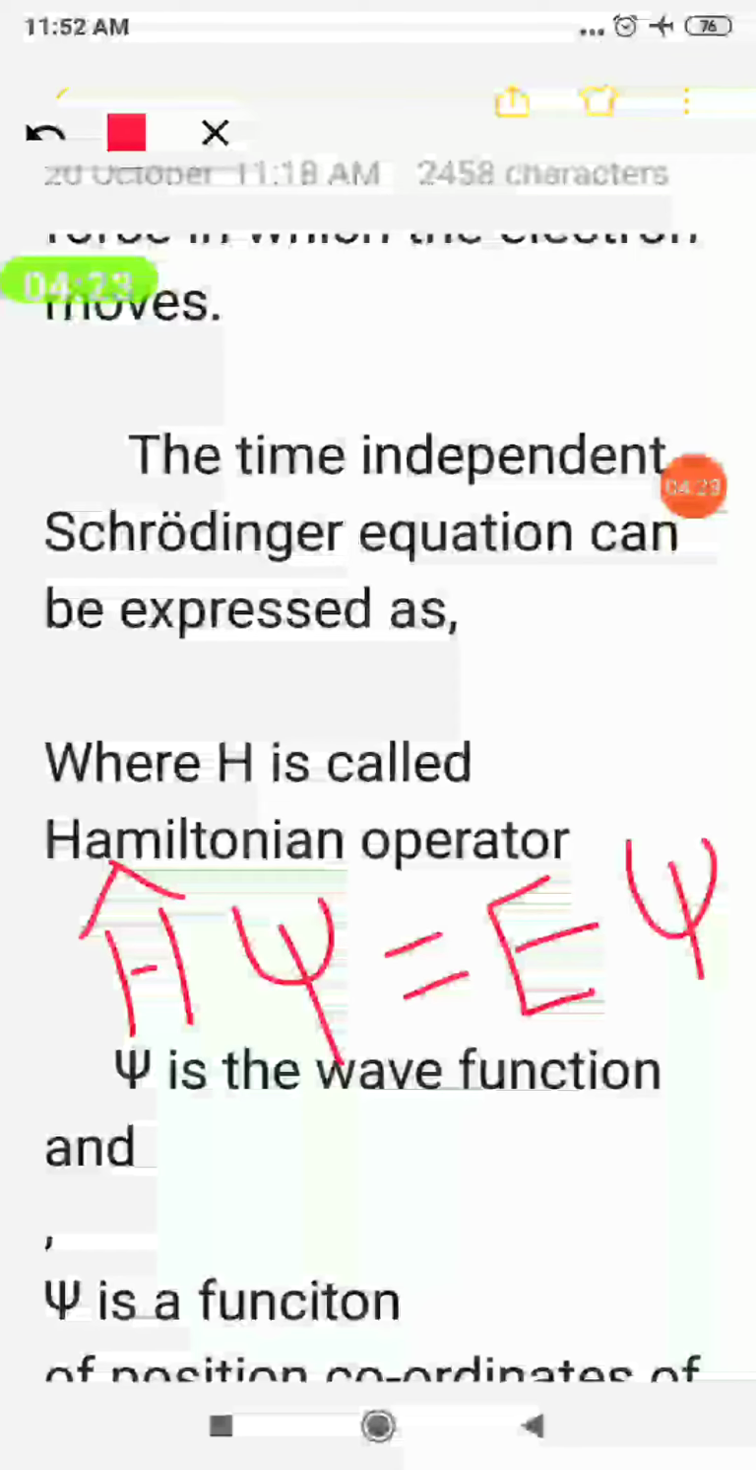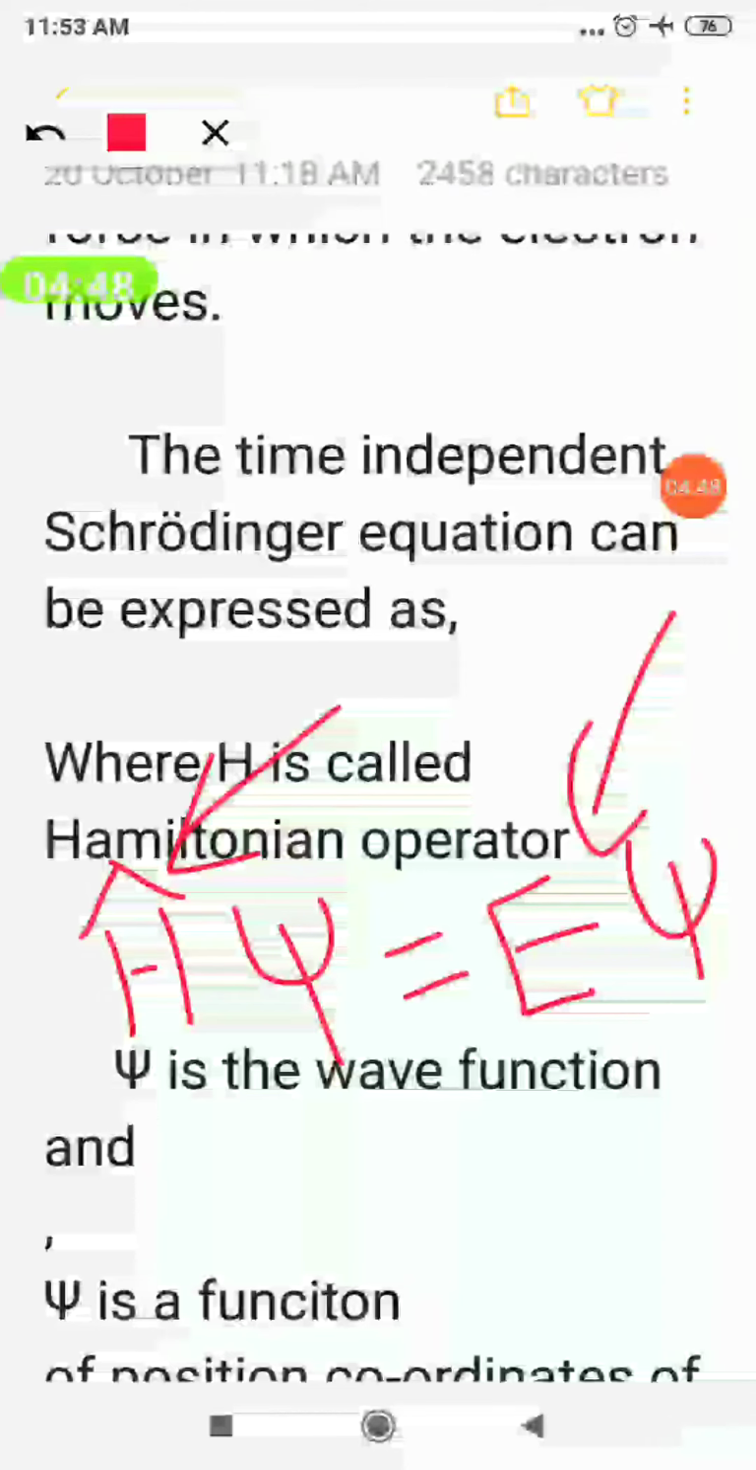Students, in this equation H cap is there, no? That is called the Hamiltonian operator. About this we will study in detail at your degree level. Here we just have to learn and go. Okay, so H cap is called the Hamiltonian operator and psi is the wave function. In order to explain the wave nature of electron, a function was given that is called the wave function, and that is denoted by the symbol psi. And E is the energy. E is the energy, and psi is already the wave function that we know. So what is the Schrödinger wave equation, students? H cap psi is equal to E psi. That is the Schrödinger wave equation.